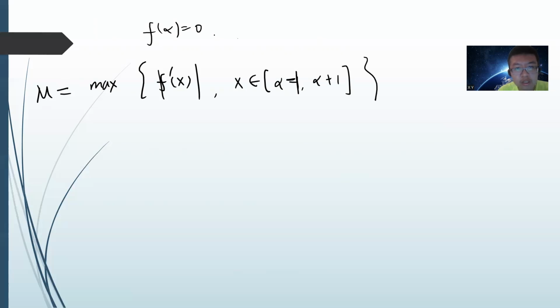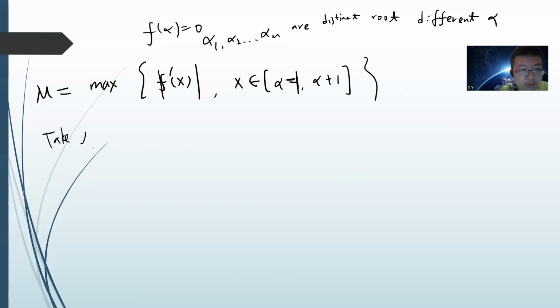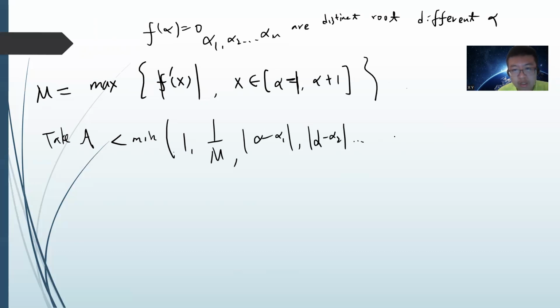Let alpha 1, alpha 2, up to alpha m be the distinct roots different from alpha. Since f is irreducible, it should not have multiple roots. Then we take A to be the minimum of 1 over M, and the absolute values of alpha minus alpha 1, alpha minus alpha 2, up to alpha minus alpha m.